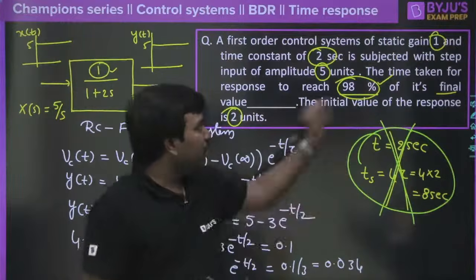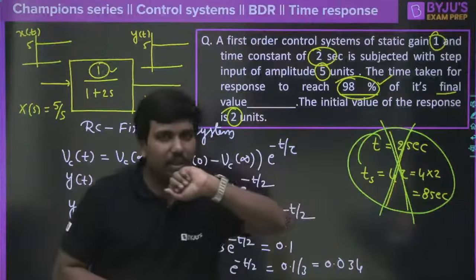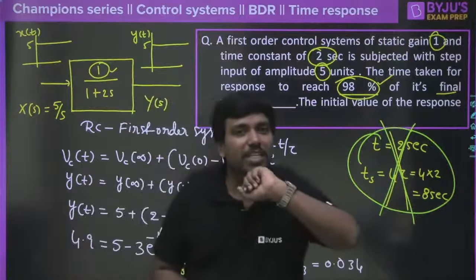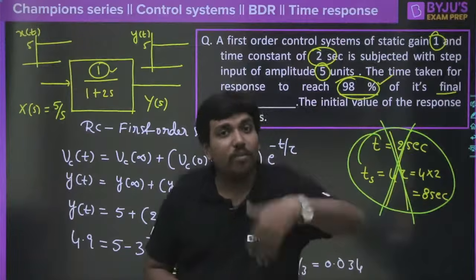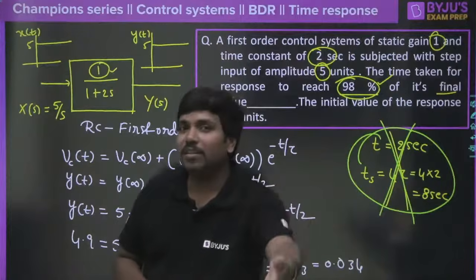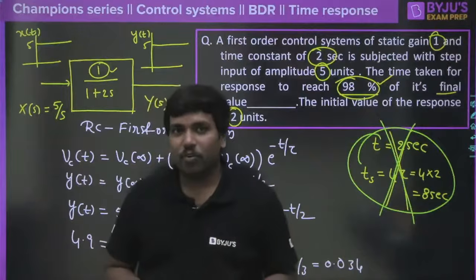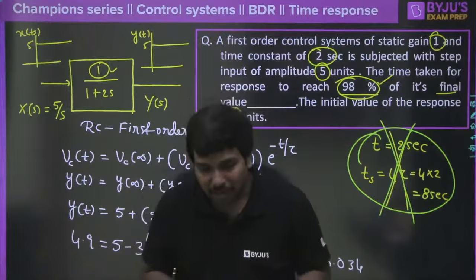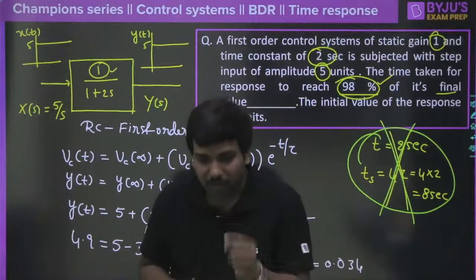Yes, here we got initial condition. So when we have initial condition, in which way we need to solve? In control system, they don't teach with the initial condition, right? Because the transfer function what you are deriving, it is all the way by assuming initial conditions are 0, right? So but when we have initial condition, then what to do? That also you need to know, right? So this question involves the concepts of networks and control system.